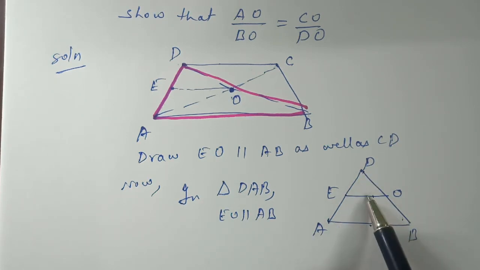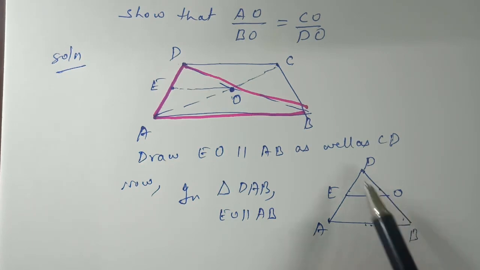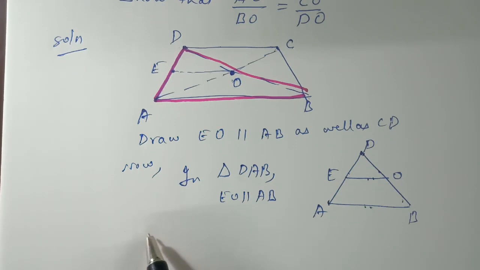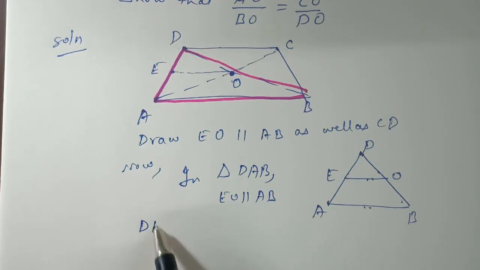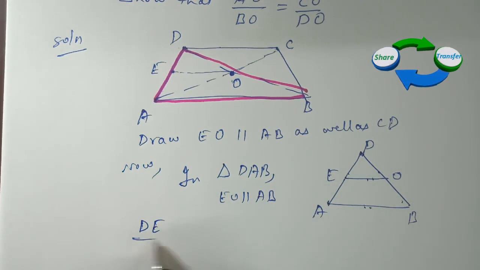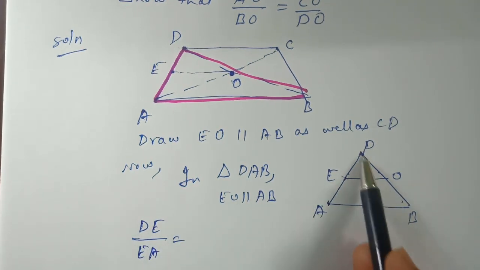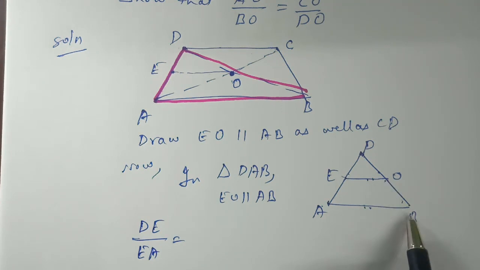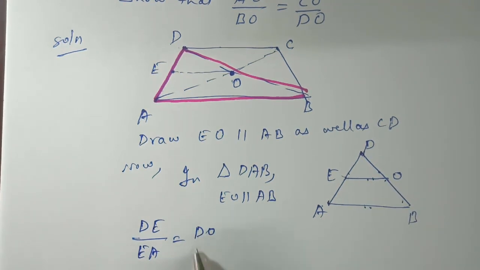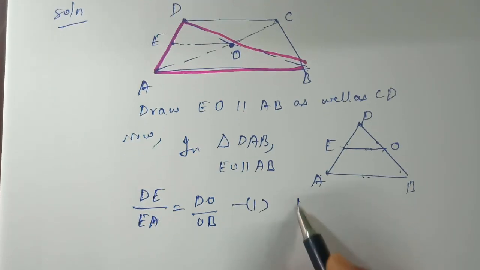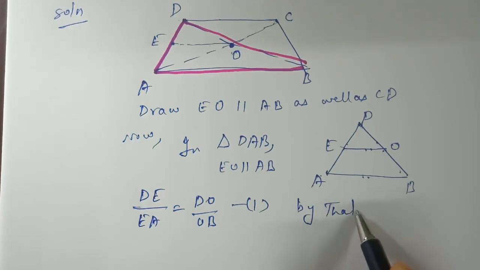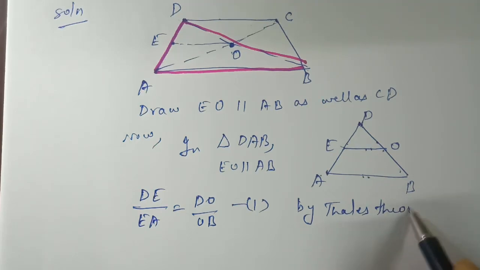So in a triangle, if a line is parallel to one side, the other two sides are divided in the same ratio. Start writing the ratio from the vertex: DE upon EA equals DO upon OB. Let this be equation number 1. By using the Thales theorem, we get this condition.